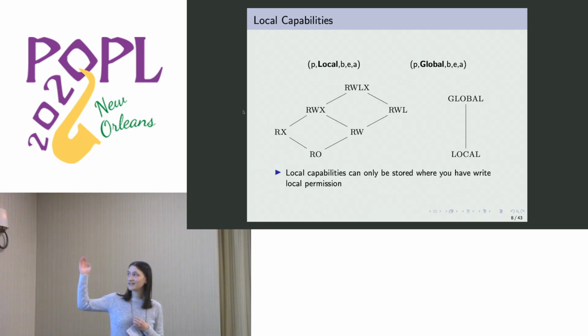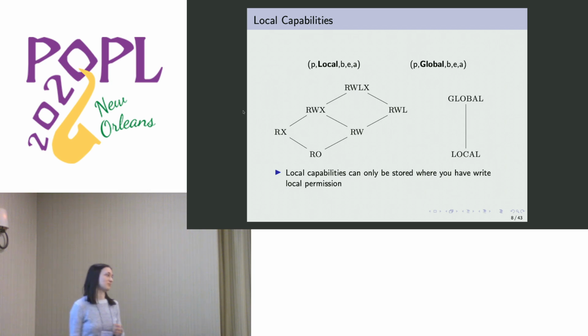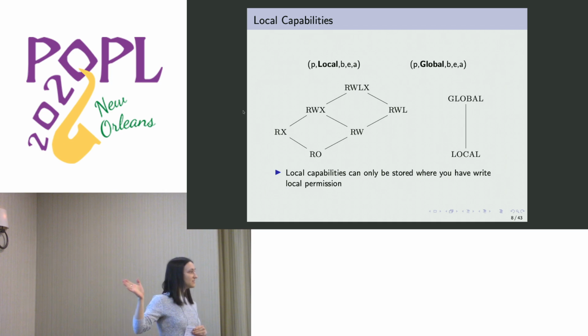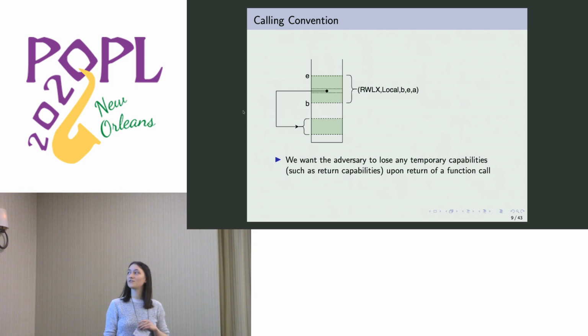But we're also going to expand the lattice. So now there are two new kinds of permissions, namely the write local ones. And it is only the write local capabilities that can be used to store locally tagged capabilities. And now we use these, this is also what Skorstengaard and Devriese did, use this new kind of capability to implement a calling convention that makes sure that the adversary cannot store those temporary return capabilities that we gave them for each call.